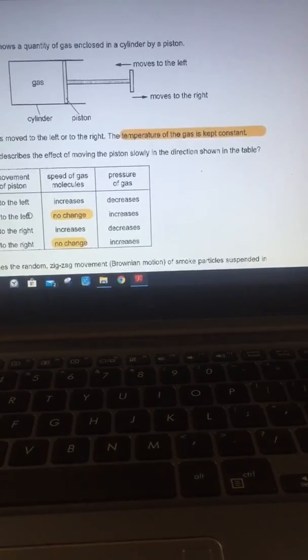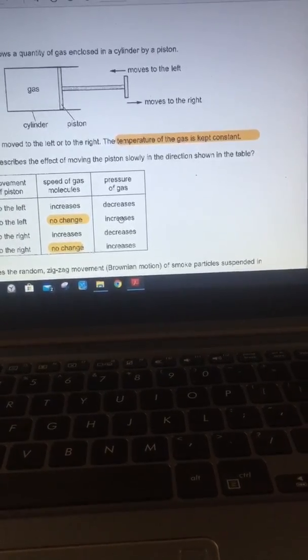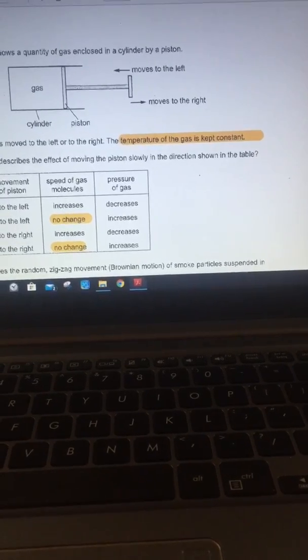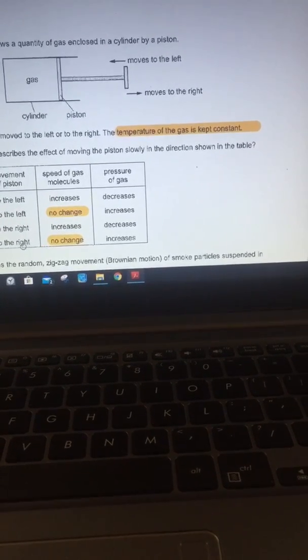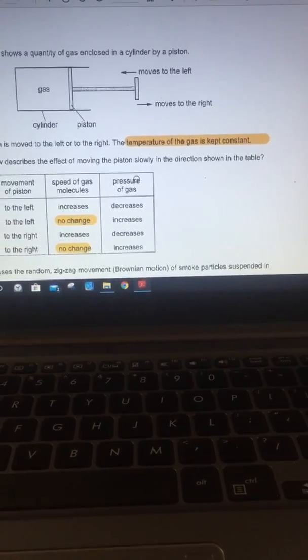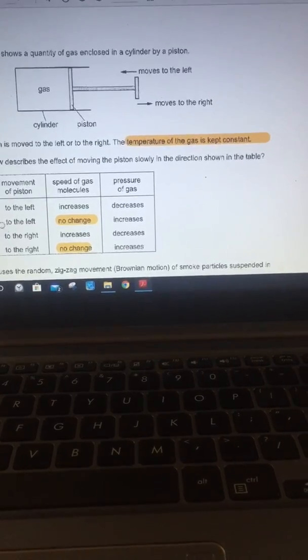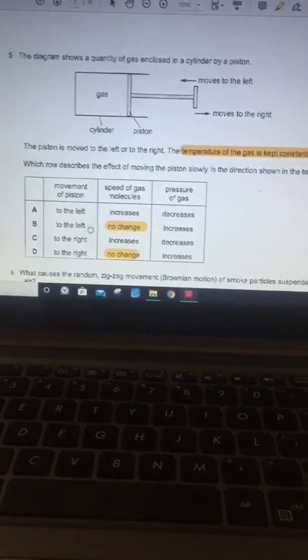In B and C, to the left, volume is decreased, so pressure should increase. So B is correct. In D, volume is increased because the piston is moved to the right, so the pressure should decrease, but this says it increases, so that's wrong. So the answer for the fifth question is B.